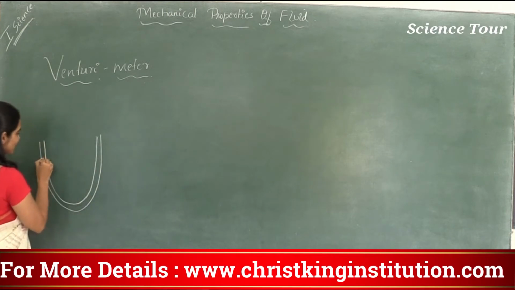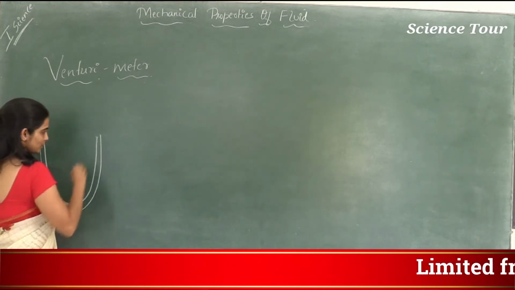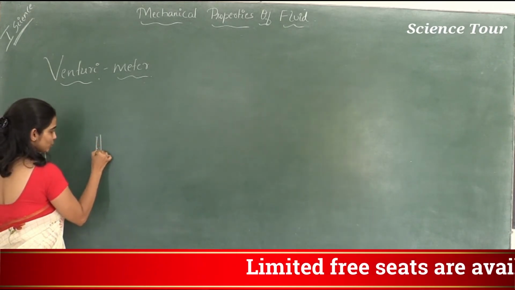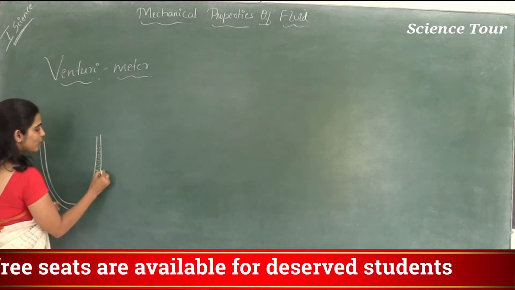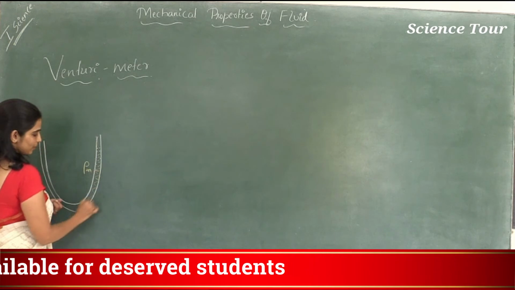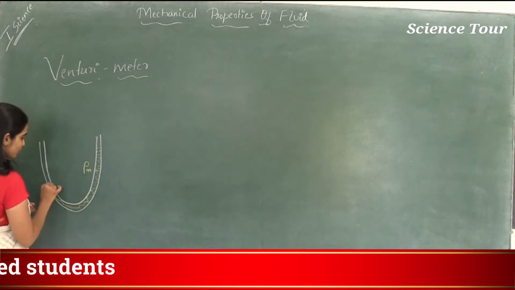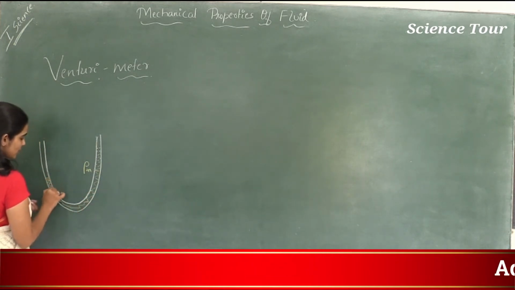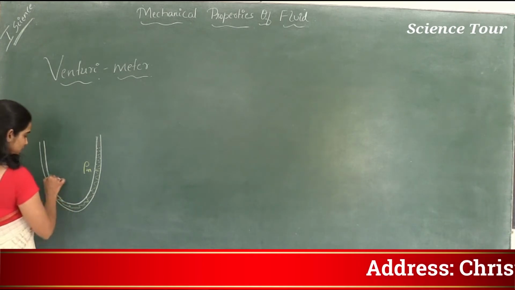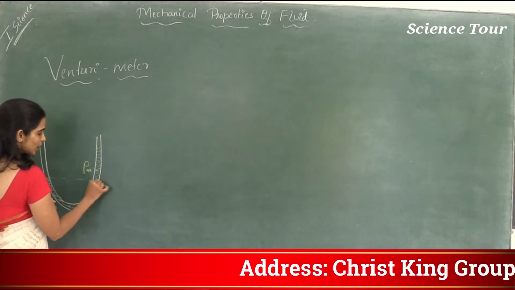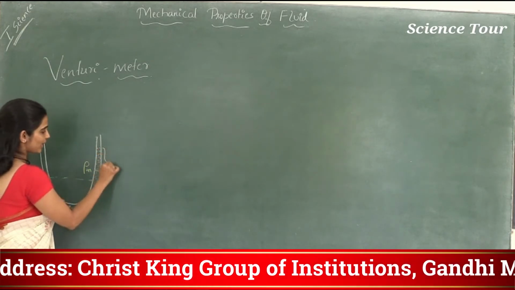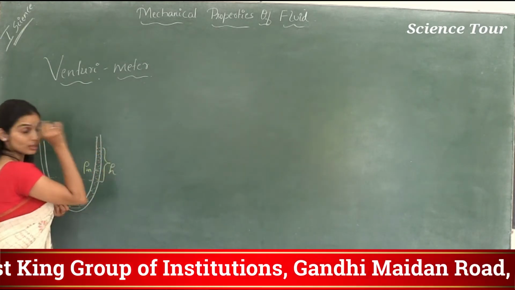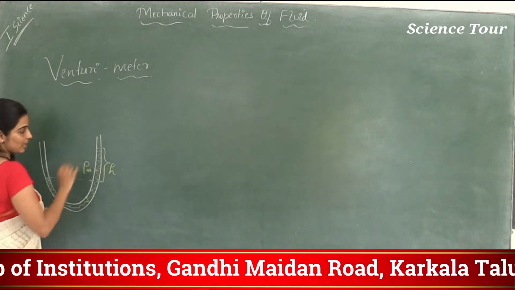So the manometer is filled with fluid. Let's say the manometer is filled with a fluid of density rho m. Up to here it's the same pressure. This height, let me take it as h.